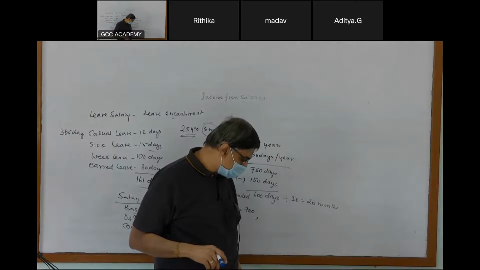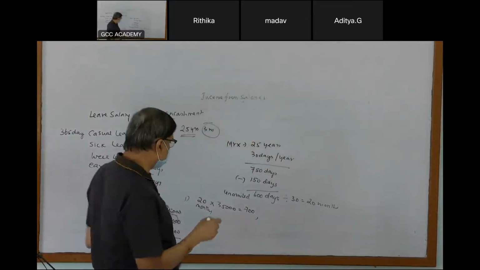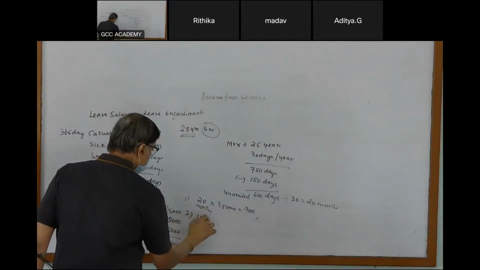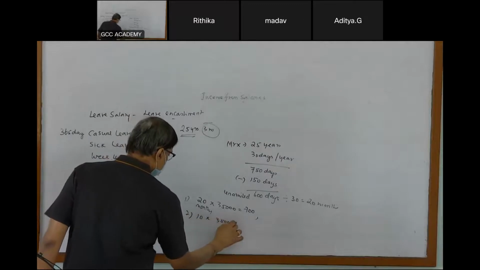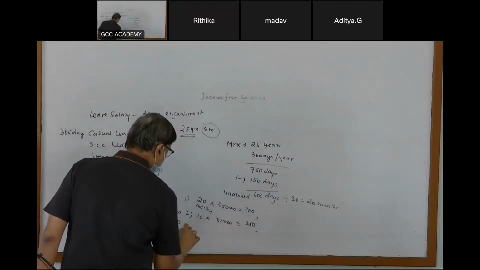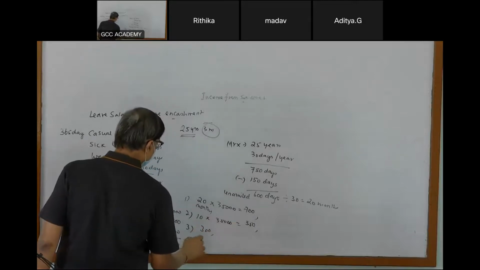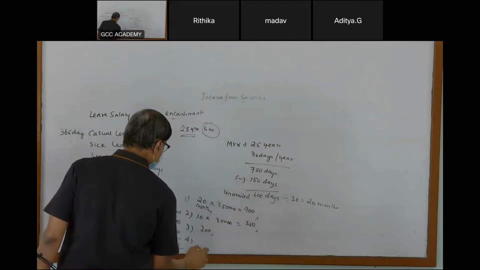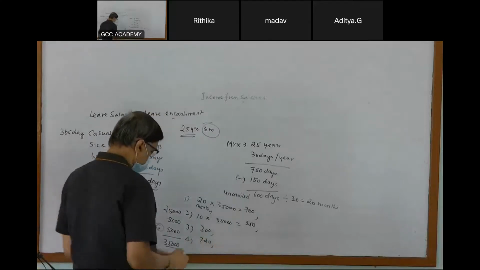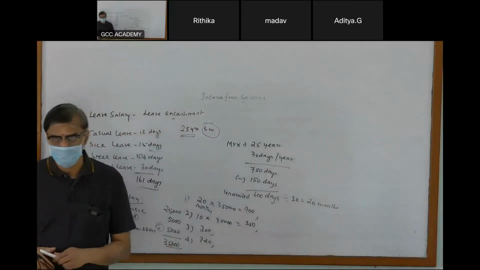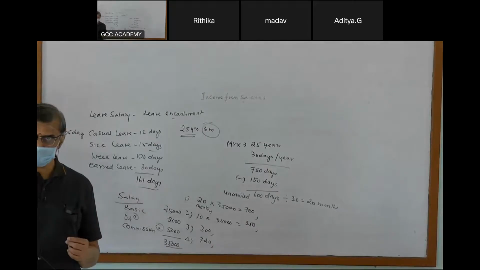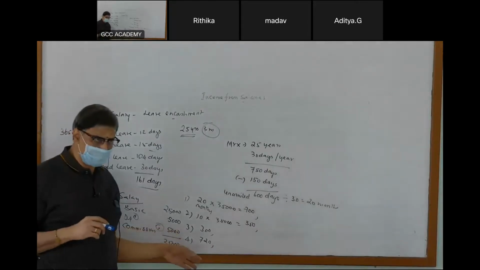Next point, 10 into average monthly salary. 10 into average monthly salary of 35,000 is 3 lakh 50. Third, government fixed slab of 3 lakhs. Fourth, actually he received whatever amount. He actually received 7 lakh 20. Employee actually received leave encashment of 7 lakh 20.